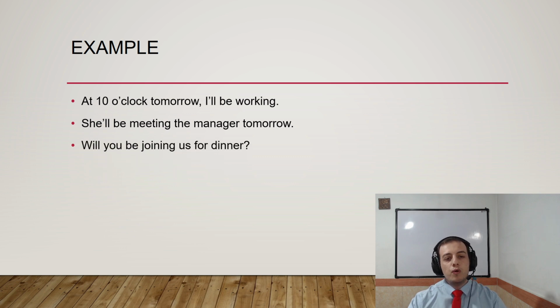Will you be joining us for dinner? This is a polite question to ask about people's plans. It's too polite. Instead of saying, for example, will you join us, because it is a direct question, you say, will you be joining us for dinner? It is polite and also more formal.